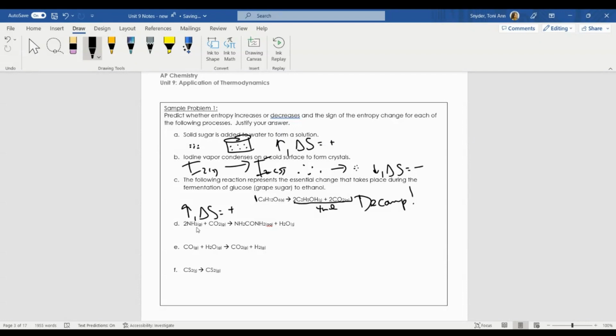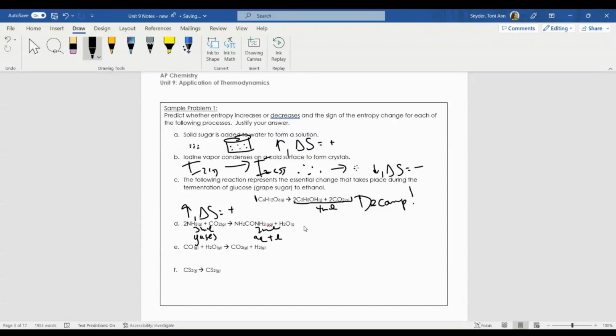Here I have 3 moles of particles total, becoming 2 moles of particles. So this is not a decomposition reaction. In fact, some of these smaller molecules are coming together to form something more complex. Not only that, but all the moles of reactants are gases on my reactant side. On my product side, I have an aqueous species and I have a liquid.